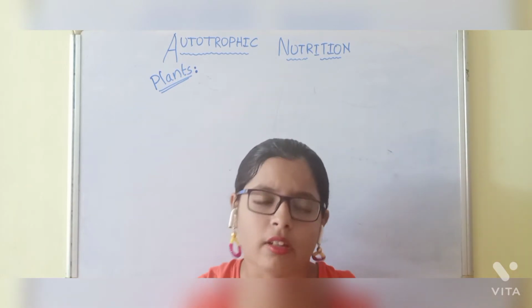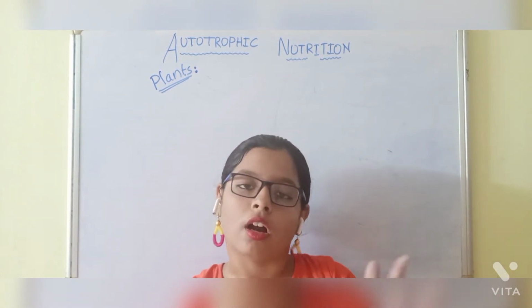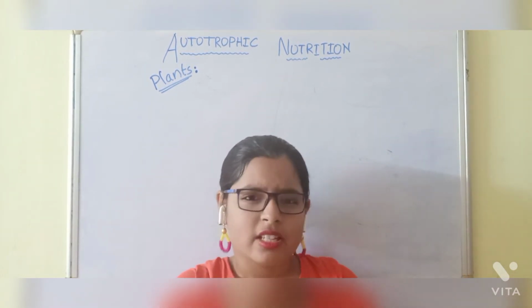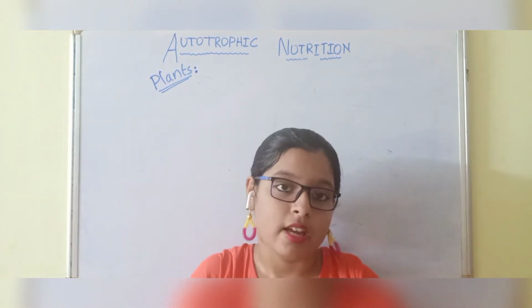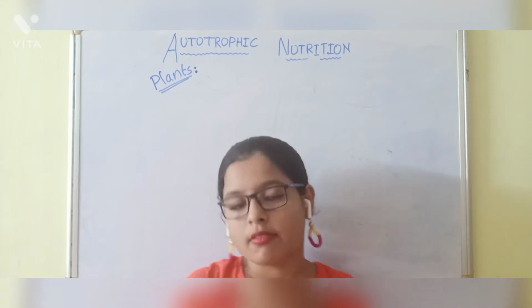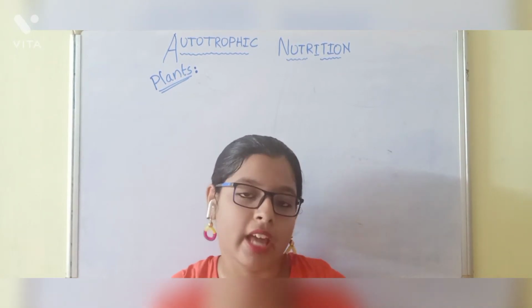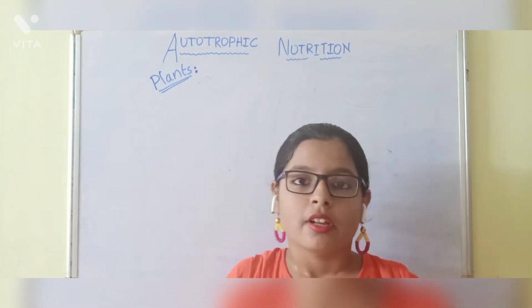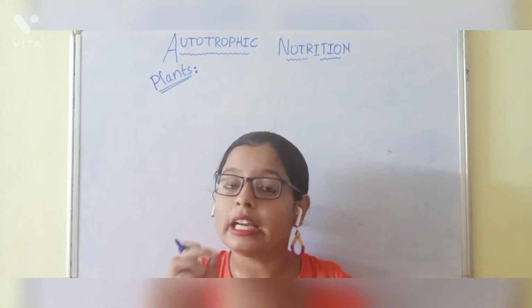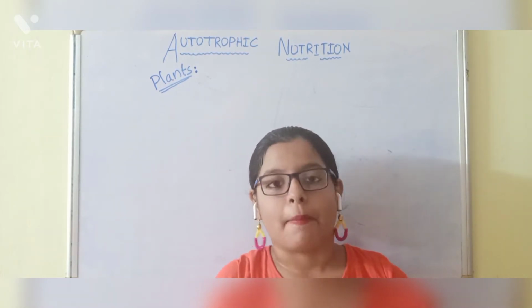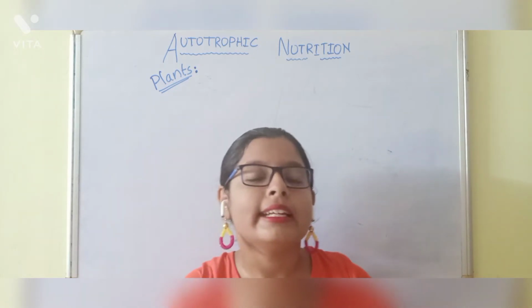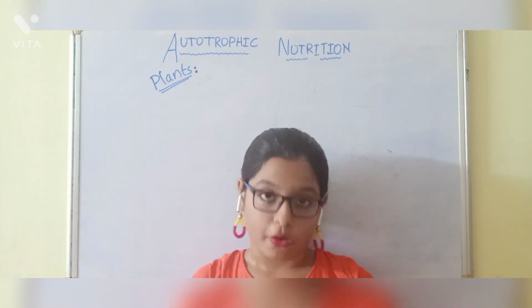Your answer may be leaves, stem, roots. But the common thing is chlorophyll, the green pigment. Why are all plants green? Because the plants which are green are known as autotrophs.